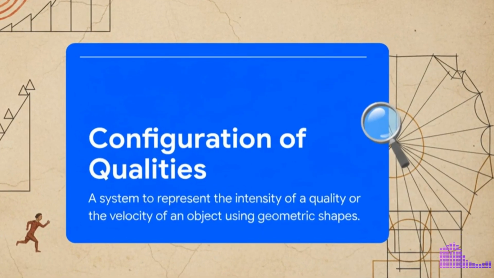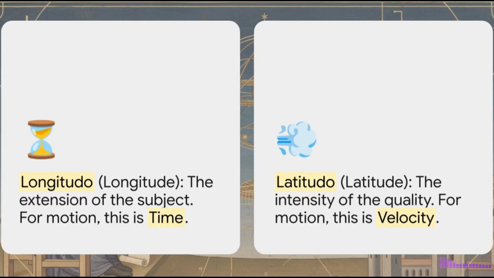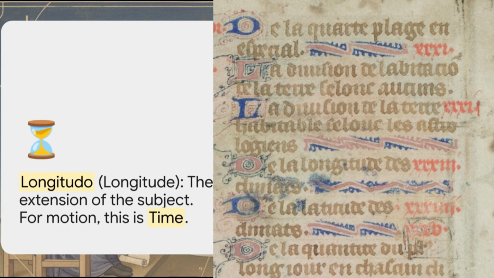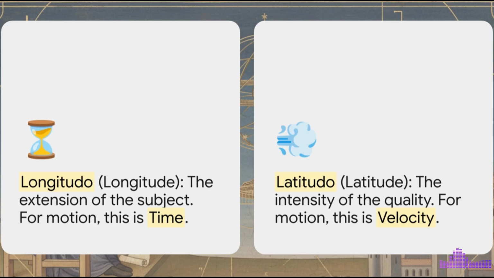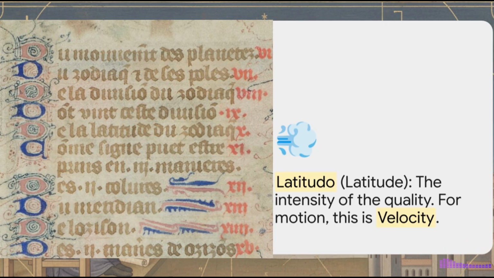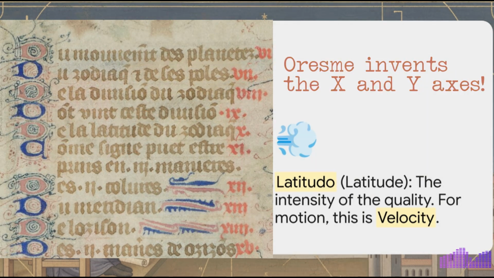What Oresme did was create a visual language to make invisible concepts, like heat and, most importantly, velocity, totally visible and measurable. Here's how he set it up. He imagined two dimensions. The first one he called longitude. This represents the subject itself. So for motion, this was simply duration, time. The second he called latitude. This represented the intensity of the quality at every single point. For motion, this was velocity. He basically invented the X and Y axis for plotting physical change.